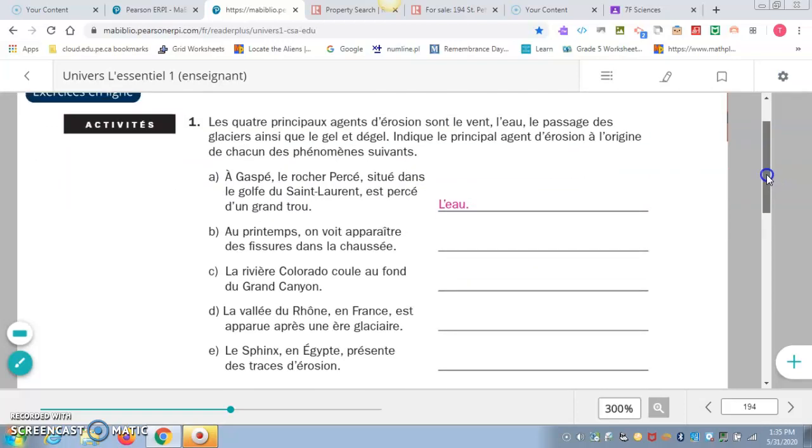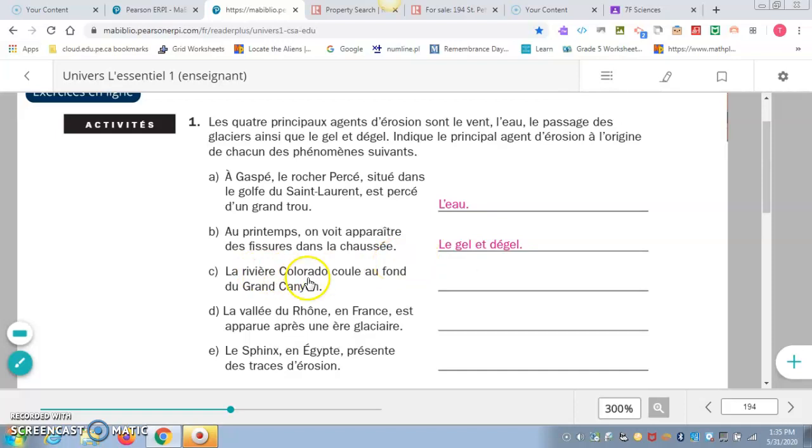Water would cause that. Au printemps, on voit apparaître des fissures dans la chaussée. So we talked before about les fissures, that'd be like cracks. So if cracks happen in rock, that would be from le gel et dégel. So it'd be from the rocks like freezing and then thawing out. Same with our pavement in the winter and summer.